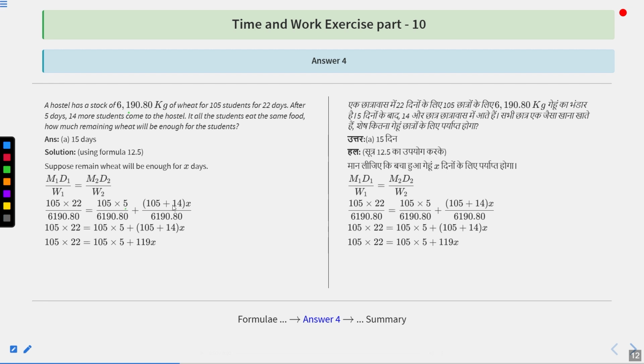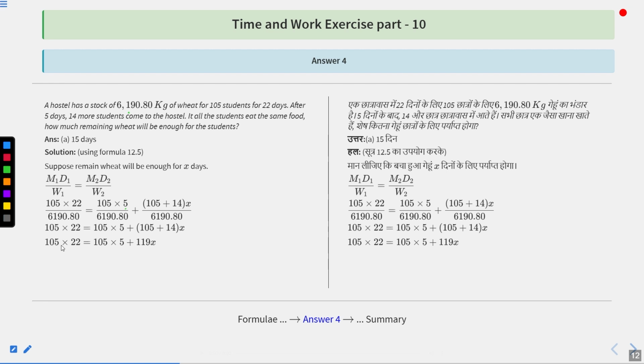That means 105 plus 14 is the final number of students, and x is the number of days, and the wheat was 6190.80, because the wheat has not changed. Wheat was as much as the initial one. So from this, we get a linear equation: 105 into 22 equals 105 into 5 plus (105 plus 14) times x, because 6190.80 will cancel out from both sides.